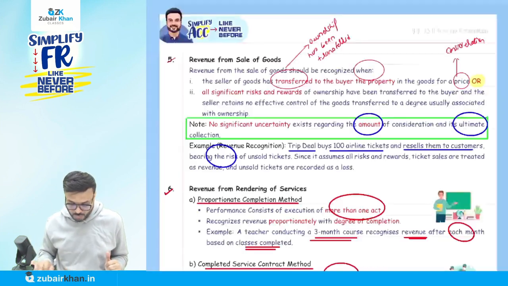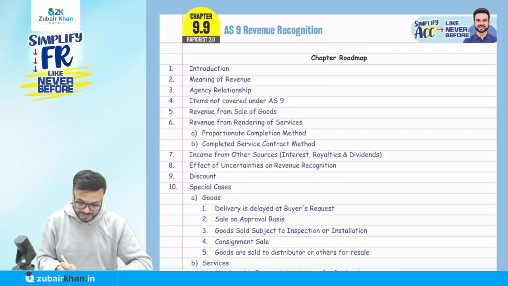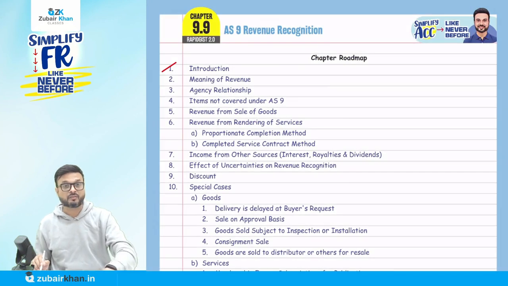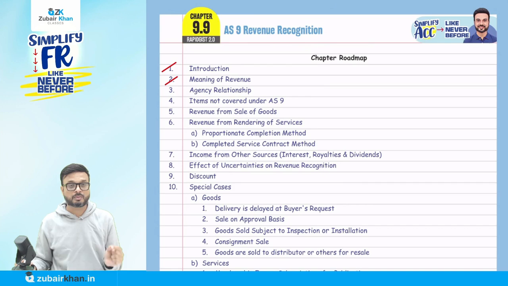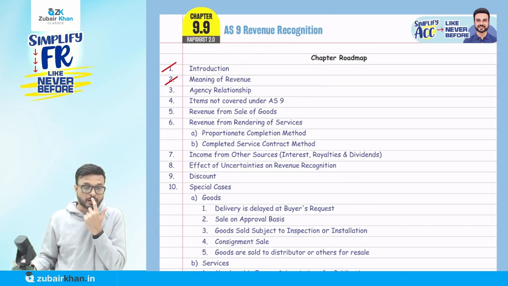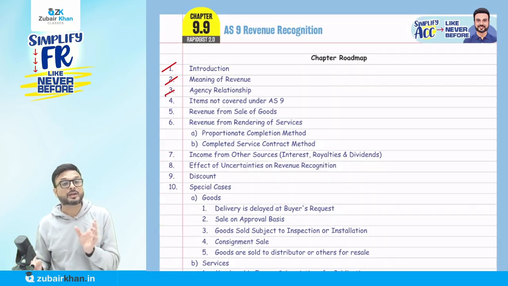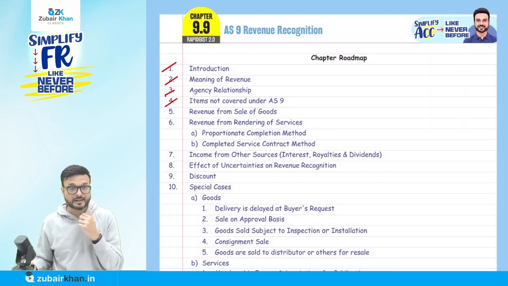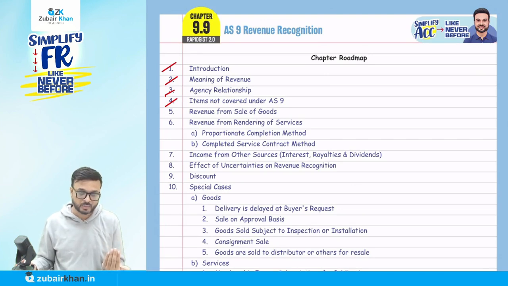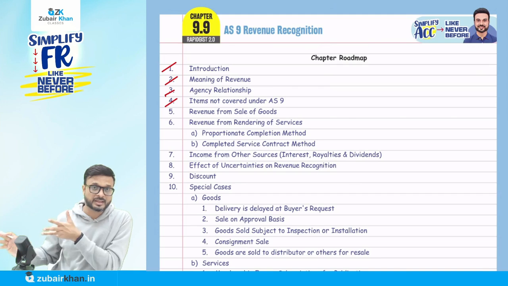Before we move to the question, we'll quickly revise all these points. Point number 1, the introduction: it mentions when and how to recognize revenue. What do you mean by revenue? Revenue is the gross inflow of cash, receivables or other consideration in the ordinary course of business from the sale of goods, rendering of services, or from interest, royalty or dividends. In an agency relationship, the agent records only the commission as revenue. Items not covered under AS 9 are those covered under AS 12, foreign exchange fluctuation, and hire purchase, AS 19.